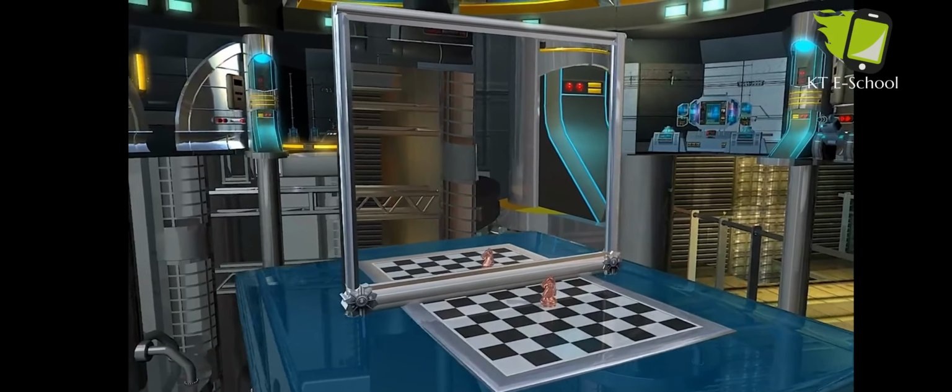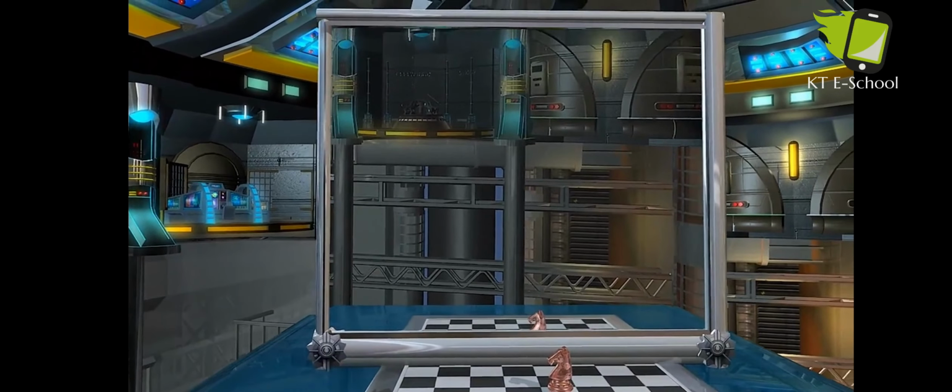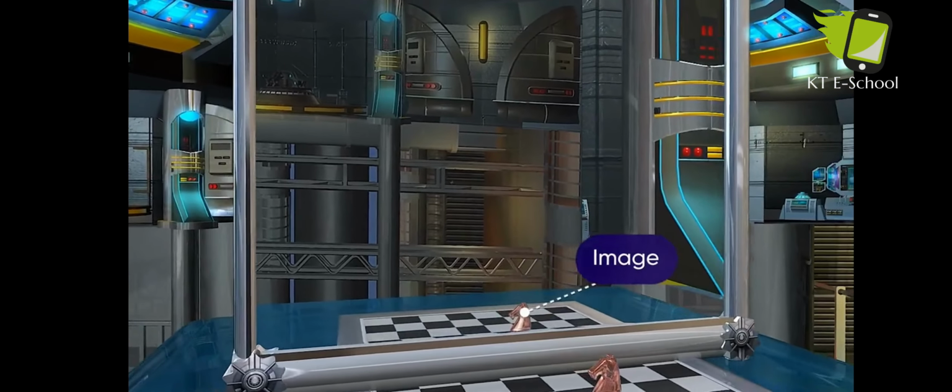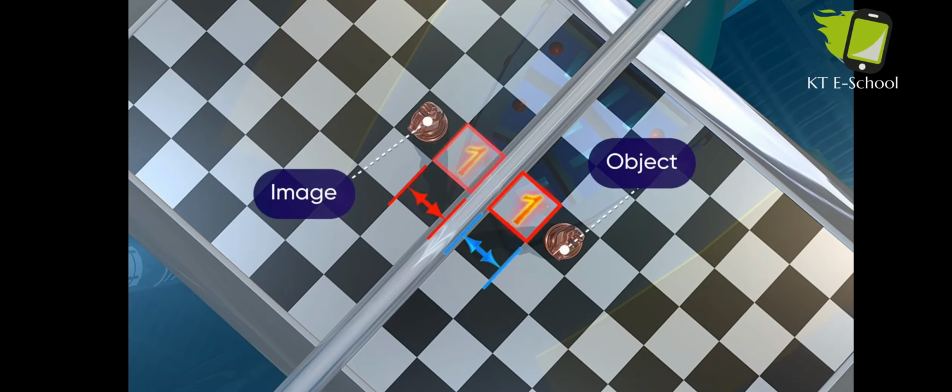Now, place the mirror on a chessboard with an object in front of it. You can see the image of the object being formed in the mirror. Count the number of squares between the mirror and the object. There are 2 squares. Similarly, note the position of the image in the mirror. It is at the same distance as the object is from the mirror.